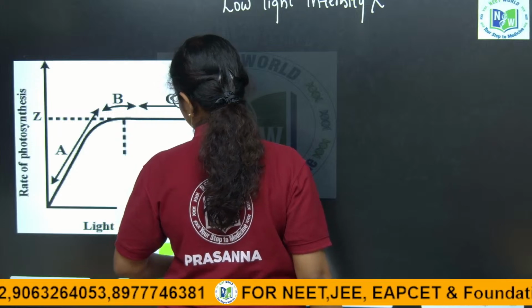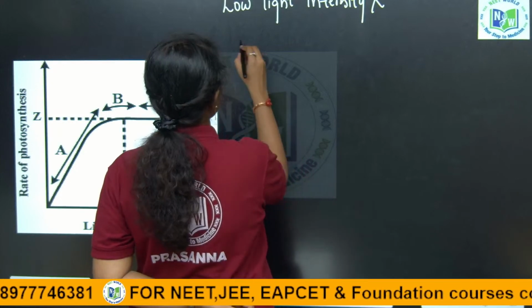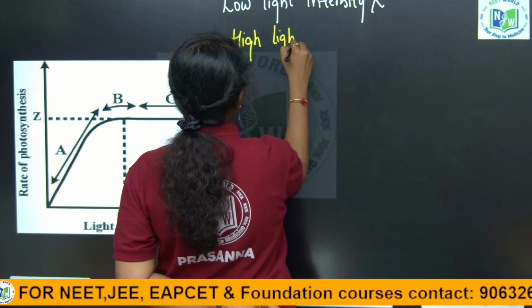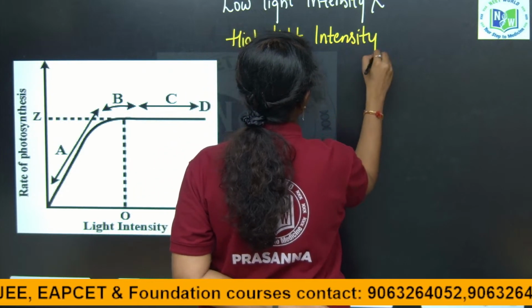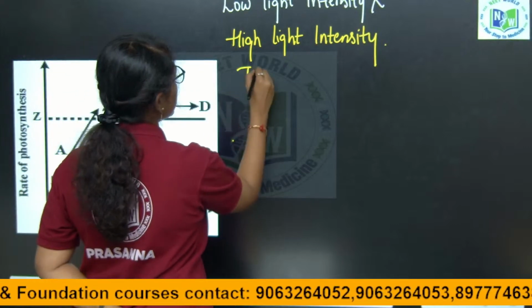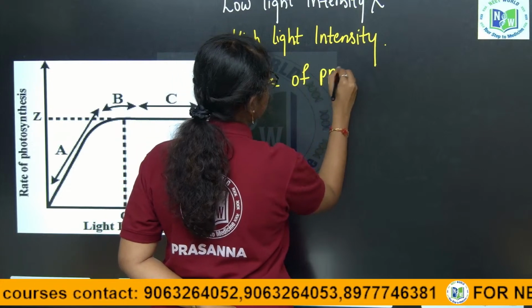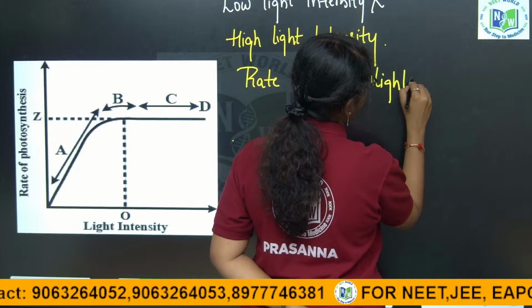At higher light intensities, initially the rate of photosynthesis increases. The rate of photosynthesis increases as you increase the light intensity.